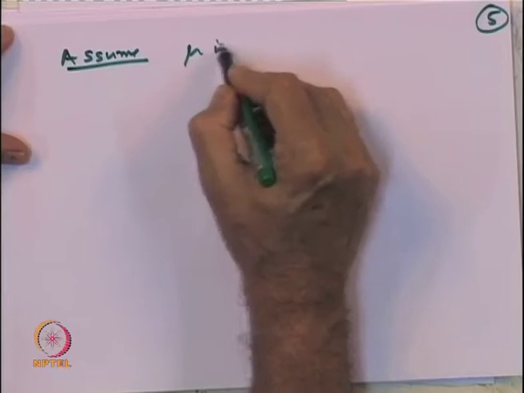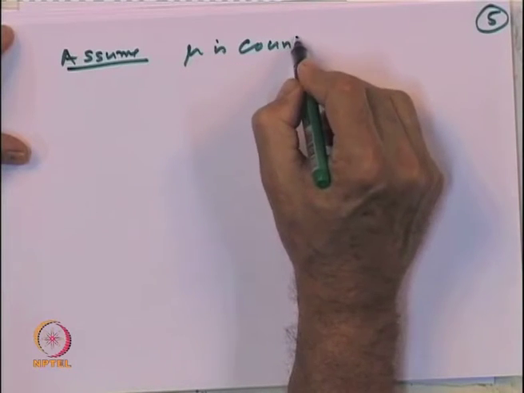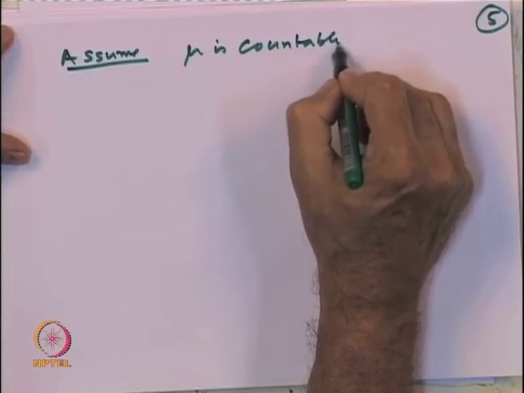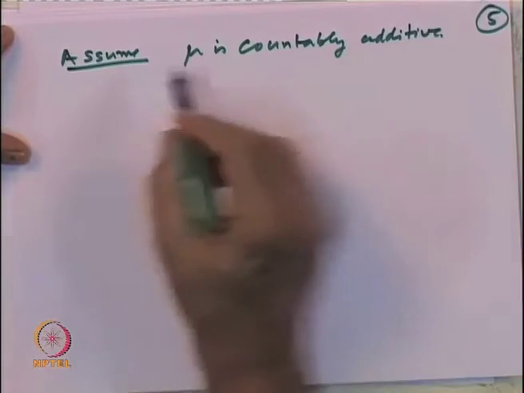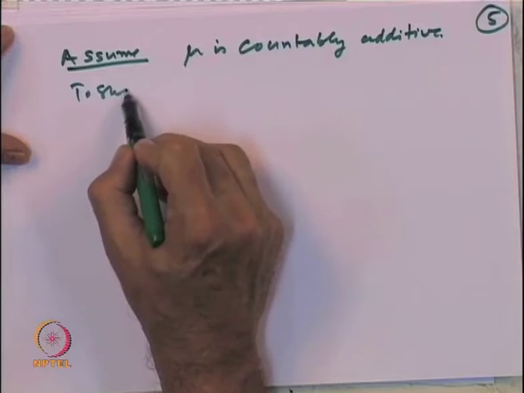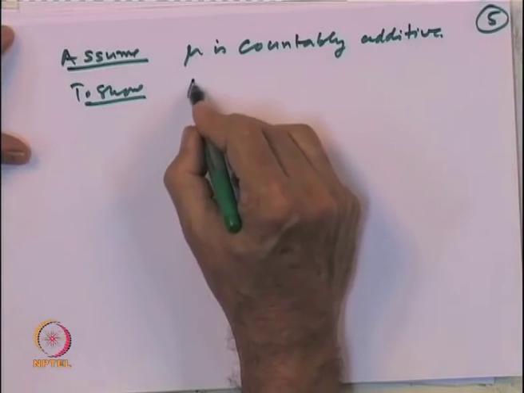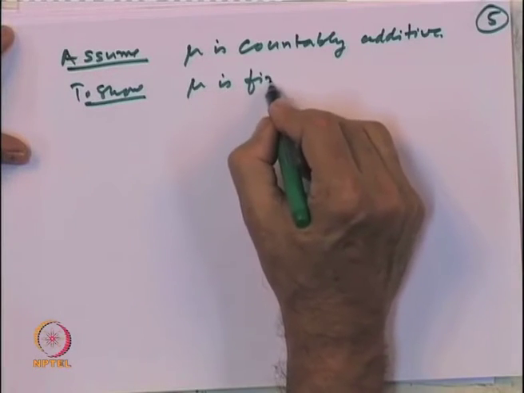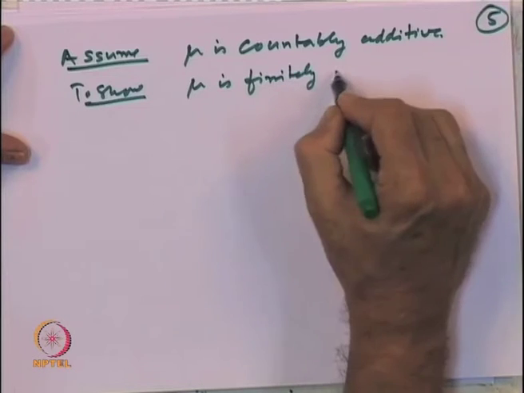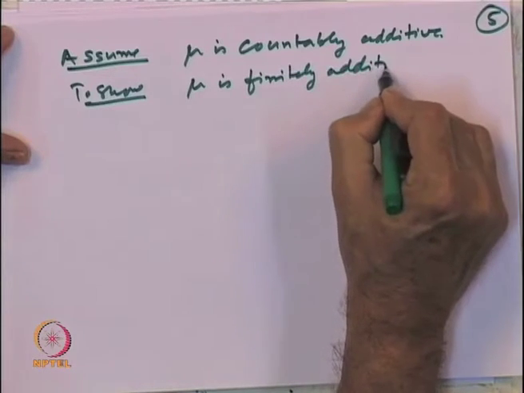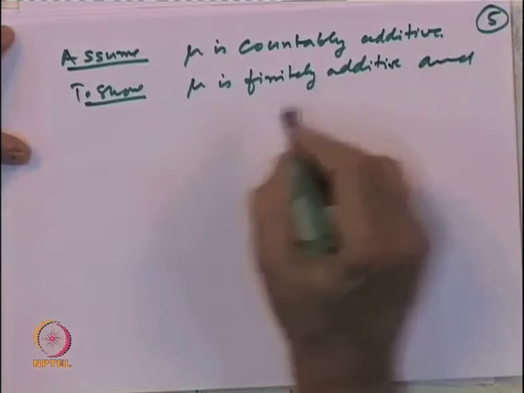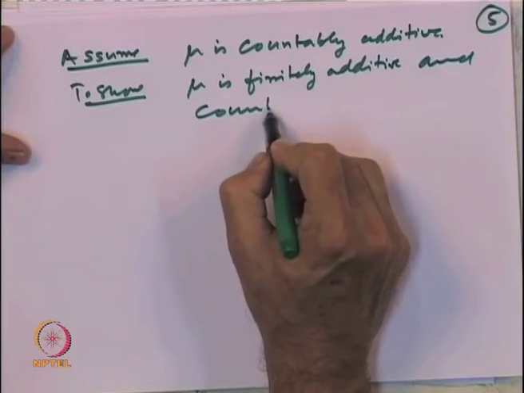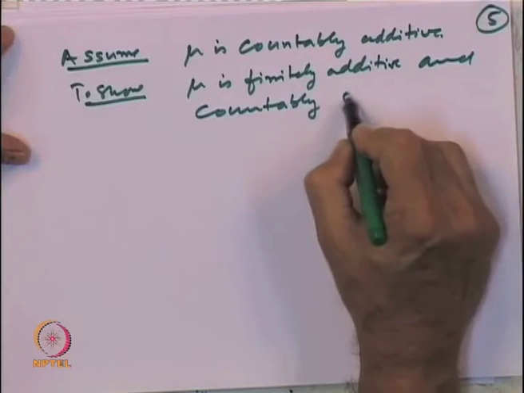that mu is countably additive. To show mu is finitely additive, and countably subadditive.